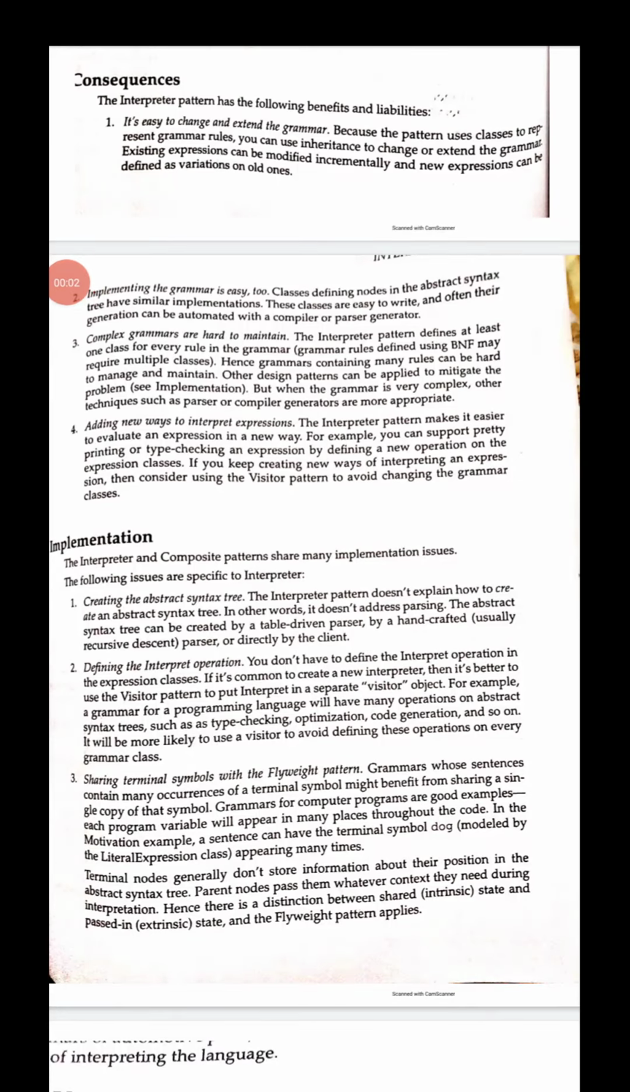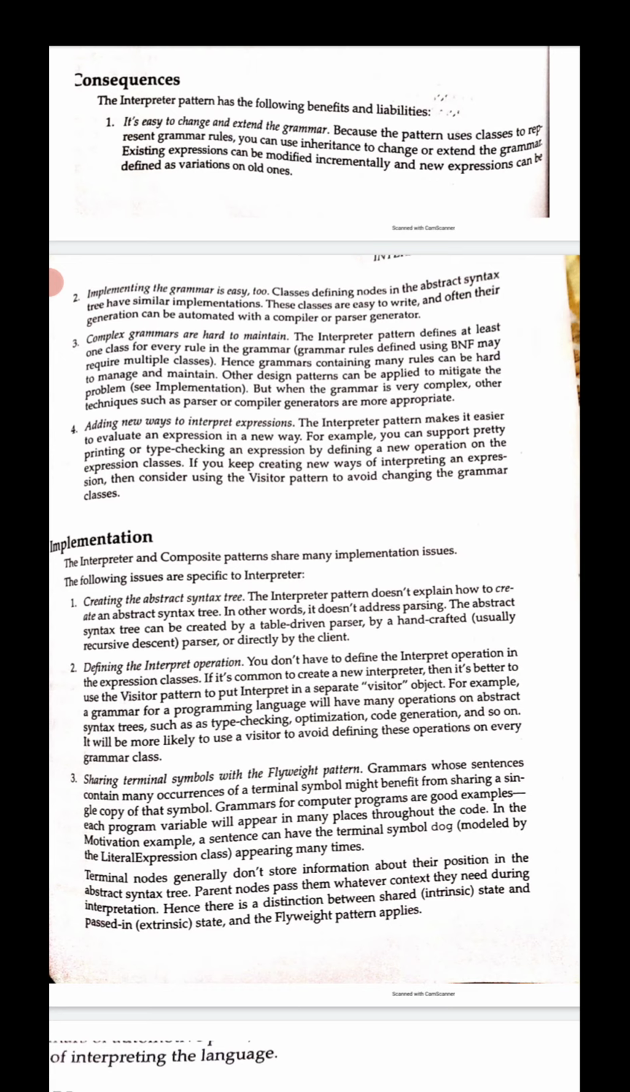Hi students, today we are discussing the continuation of the interpreter design pattern. It comes under the category of class behavioral design patterns. In the previous class we saw intent, motivation, structure, applicability, participants and collaboration. Now in this class we see the consequences, which describe the results of applying this particular pattern.